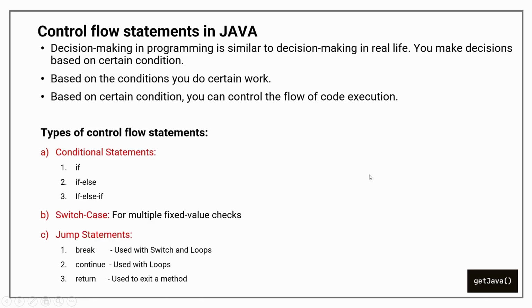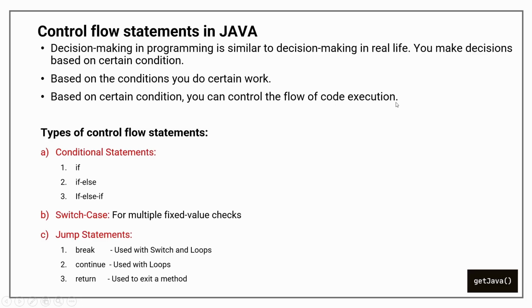Similar to that, in Java we have control flow statements. If you want to execute a piece of code based on certain condition, you can use control flow statements in Java. So decision making in programming is similar to decision making in real life. You make a decision based on certain condition. In our example, you will play football if the day is Sunday. If it is any other day, you will be studying. So your condition is based on day. Based on the condition, you do certain work. Based on certain condition, you can control the flow of code execution.